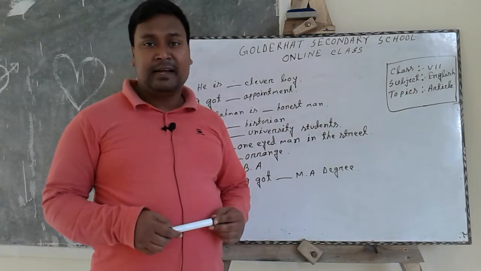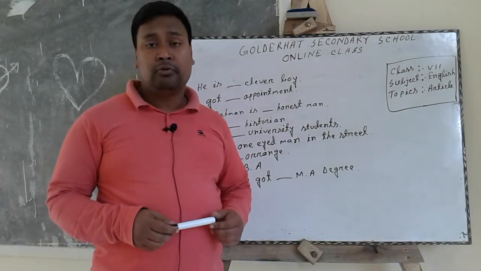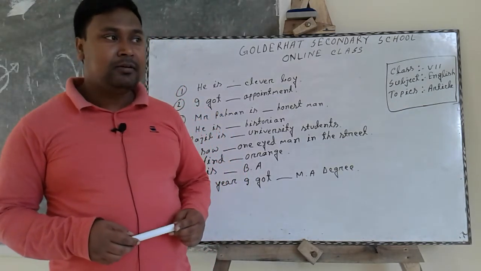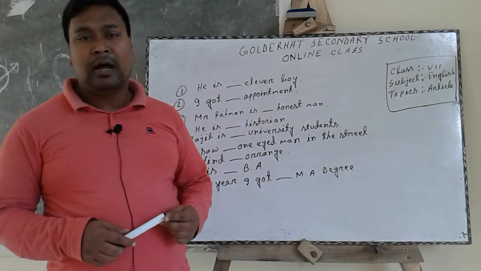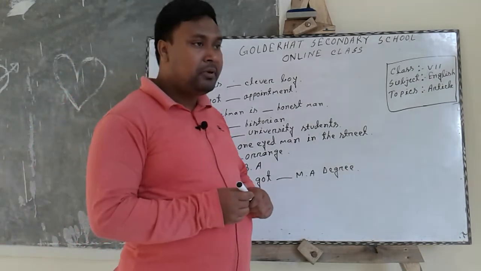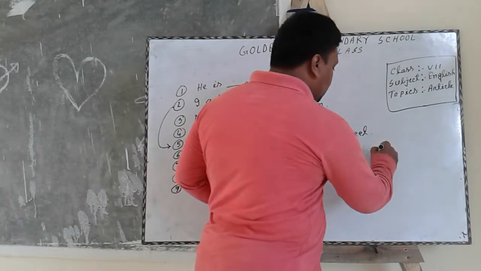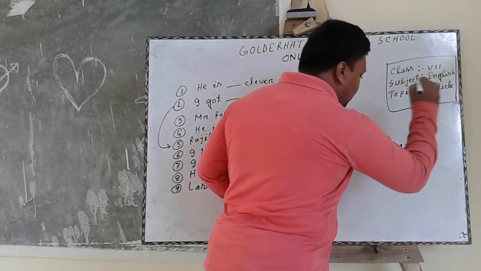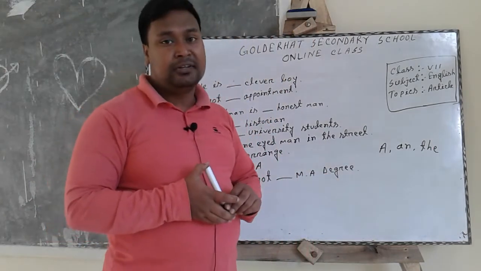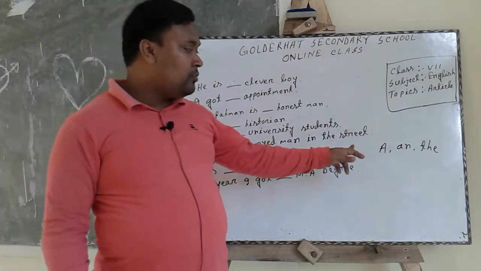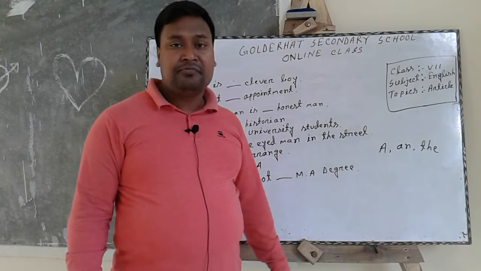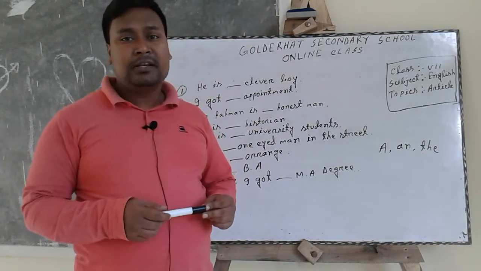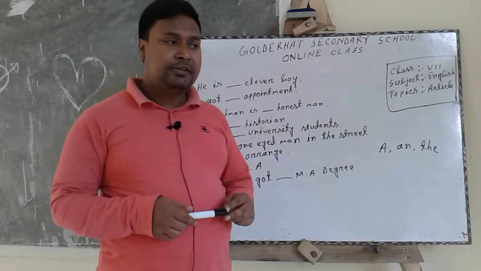Before discussing article, at first we should know what is article. Generally, A and the are called article. If we want to classify the article, we can find two types of article. They are indefinite and definite article.